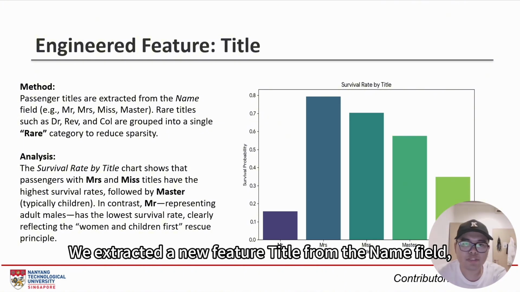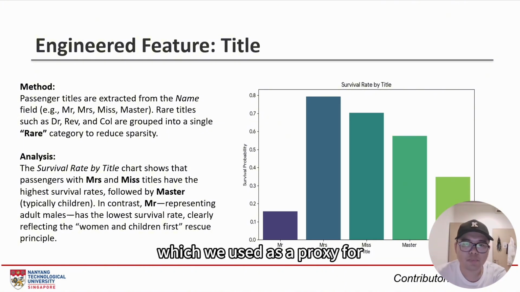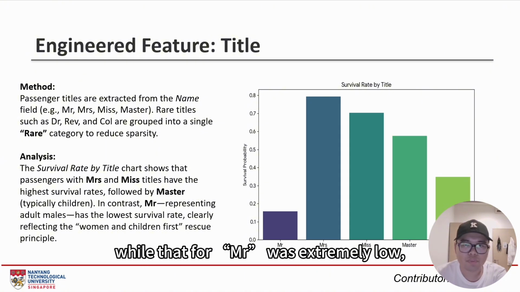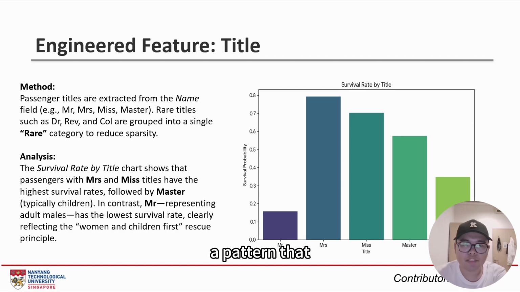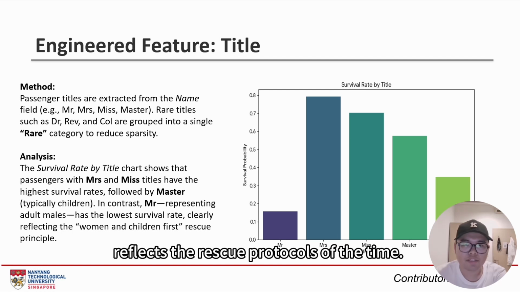We extracted a new feature, title, from the name field, which we used as a proxy for social status. As shown in the chart, the survival probability for Master and Miss was relatively high, while that for Mr. was extremely low, a pattern that reflects the rescue protocols of the time.